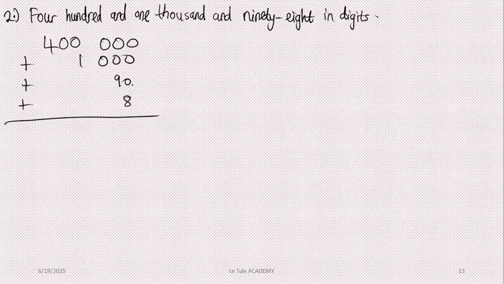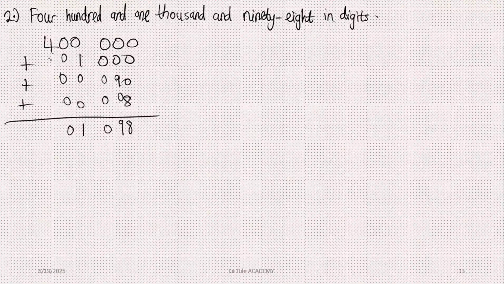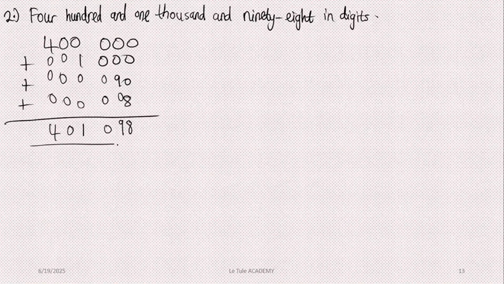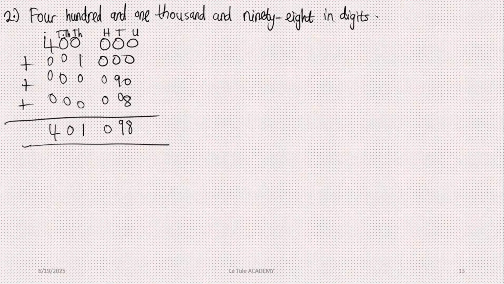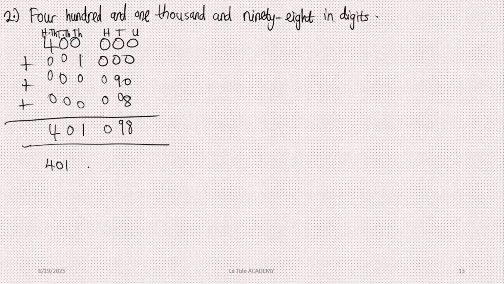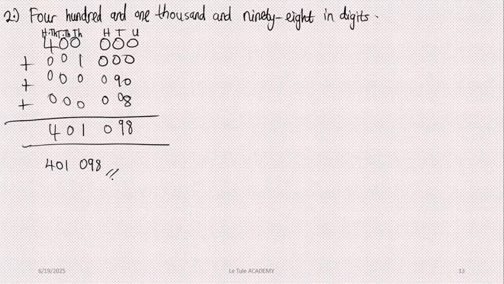0 plus 0 plus 0 plus 8 is 8. 0 plus 0 plus 9 is 9. 0 plus 0 plus 0 plus 0 is 0. 0 plus 1 plus 0 plus 0 is 1. 0 plus 0 plus 0 plus 0 is 0. 4 plus 0 plus 0 plus 0 is 4. Remember, units, tens, hundreds, thousands, tens of thousands, T.TH, hundreds of thousands. So the answer is 401,098. This is it. Let's proceed to the next question.